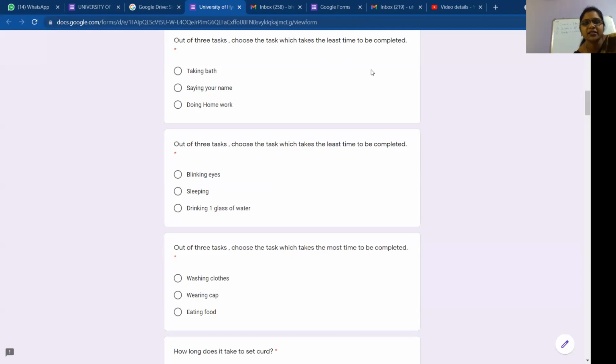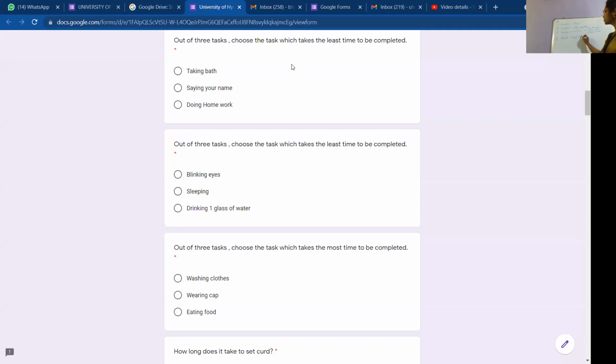Out of the 3 tasks given here, task means work. Taking bath, saying your name, doing homework. Which task will take the least time to be completed? Do you know the meaning of least? Least means very less time. Which task will take very less time? Saying your name. Very good. So saying your name takes the least time to say. So least means very less.